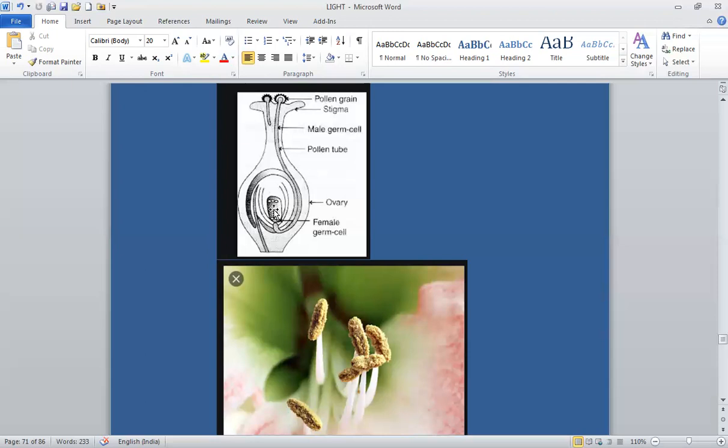This is called triple fusion because it involves fusion of three nuclei, two polar nuclei and one male germ cell.